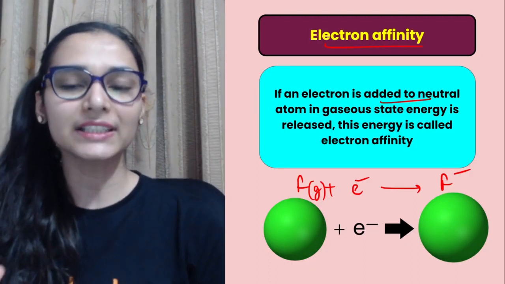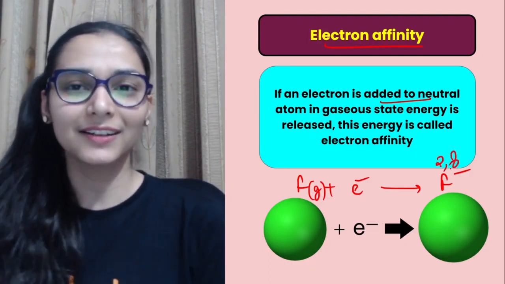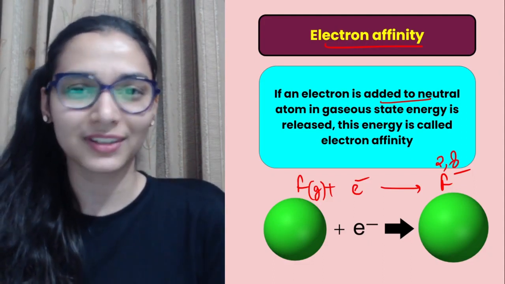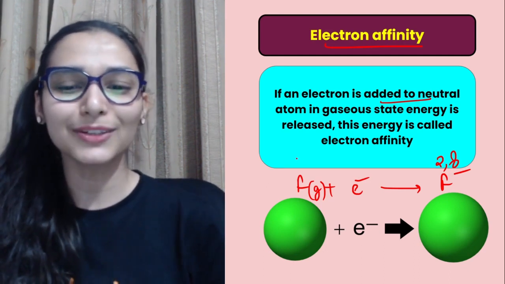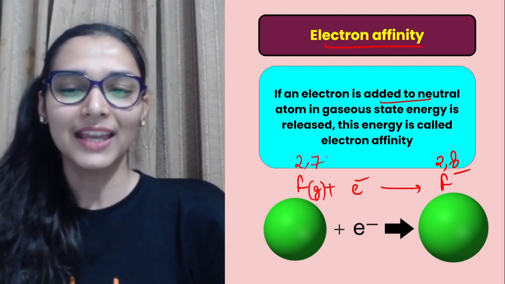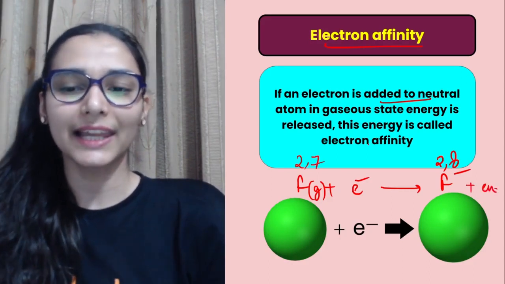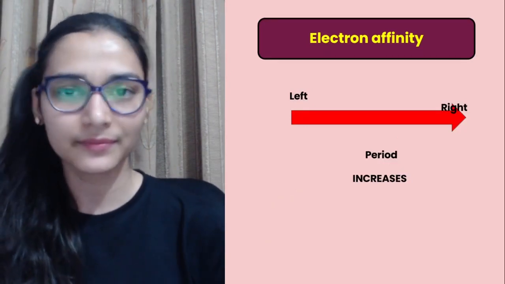ठीक है, so obviously कुछ तो energy release होगा. So now fluorine is like having a complete octet. That is a super stable configuration, isn't it? Like arre, I am like a noble gas. What else you need in the world? Nothing, right? So some energy would be released here. That energy would be the electron affinity. इसका trend is also very similar, right?